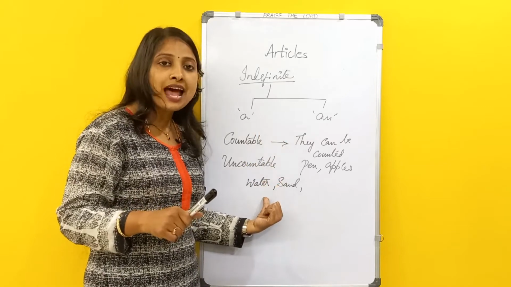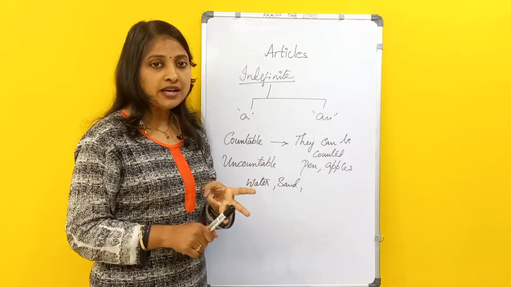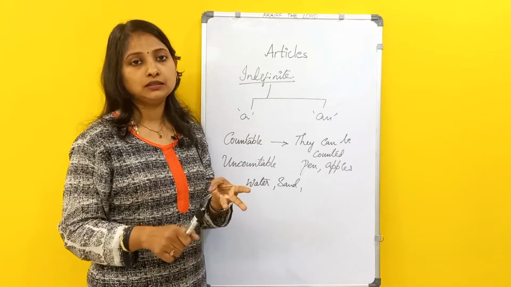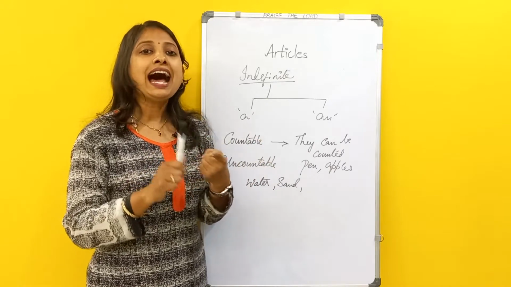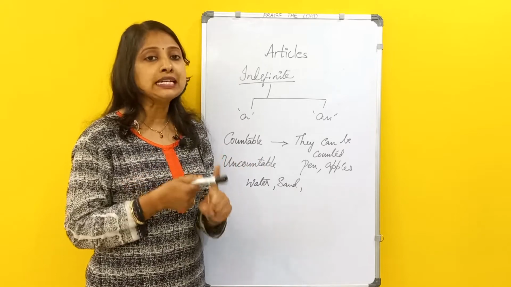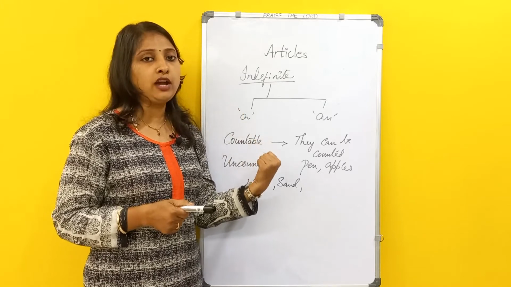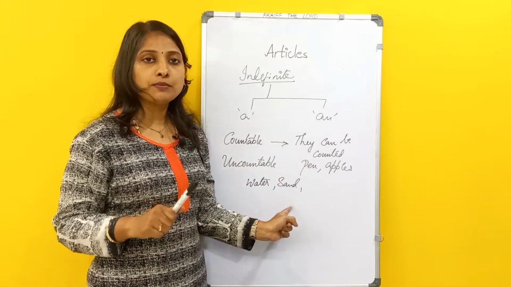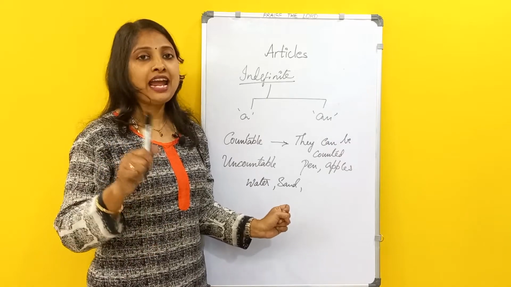With an uncountable noun, you won't be using an article. You won't say a water, a sand, a money, or an water, an sand, or an money. Right? Did you understand that particular point? You will be using the indefinite article a or an with countable singular nouns. A or an is not used along with uncountable nouns. With uncountable nouns, you won't be using a or an.